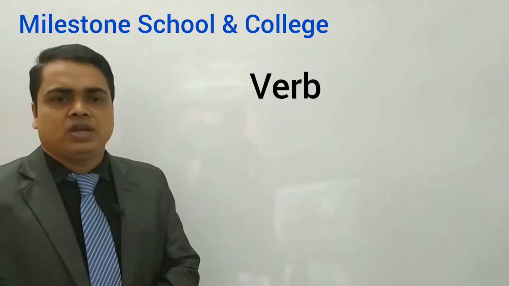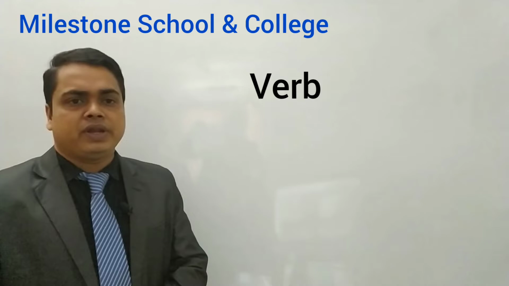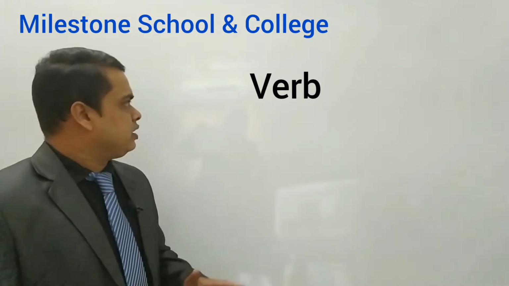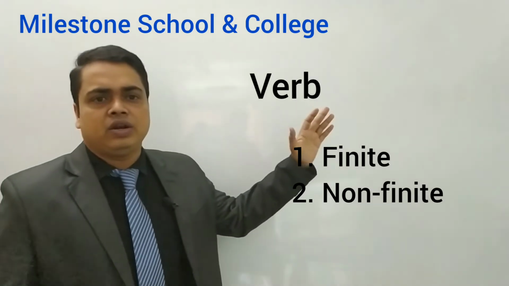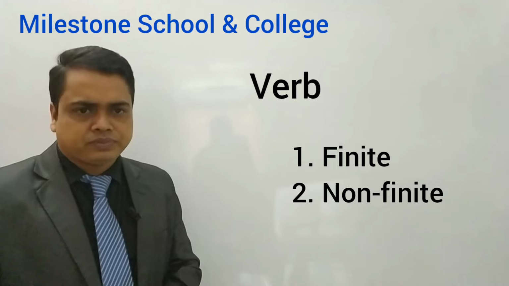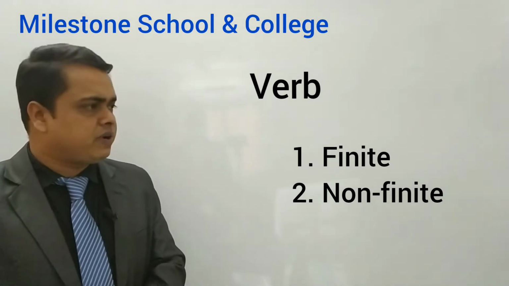Okay, dear students. So, here, first, verb is of how many kinds at first? Verb is of 2 types generally. That is finite verbs and non-finite verbs. Finite verbs and non-finite verbs. Then you have to know first what is finite verb.